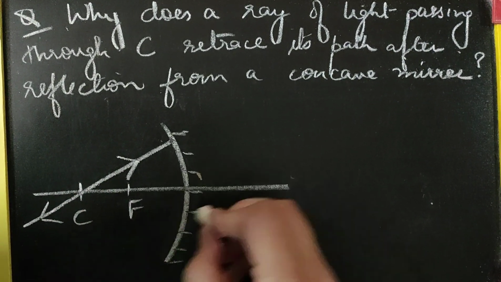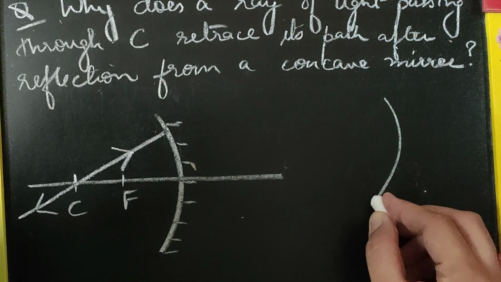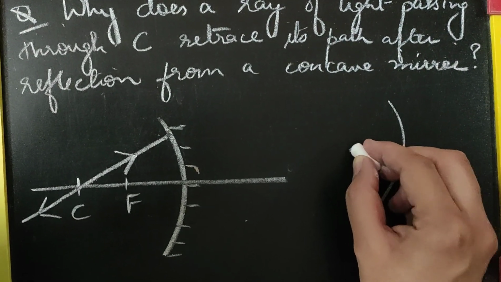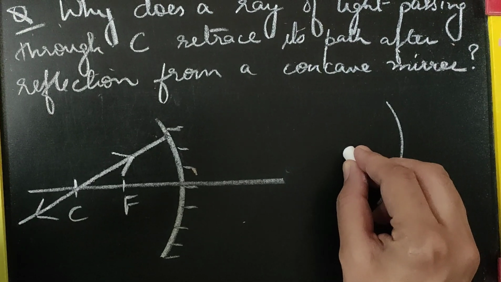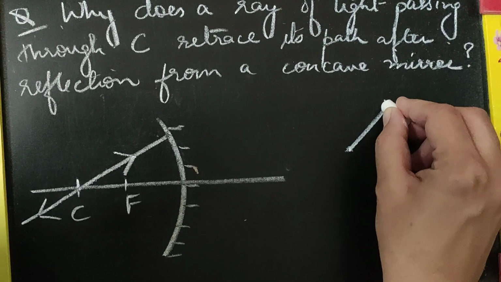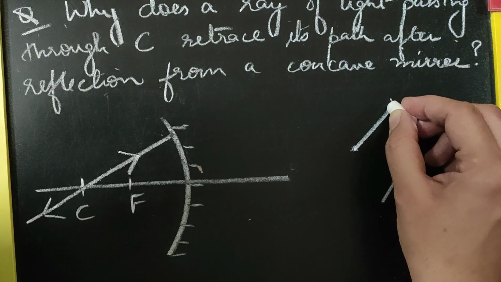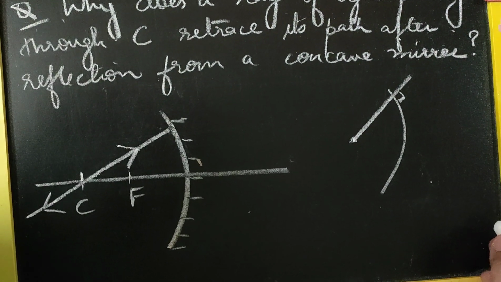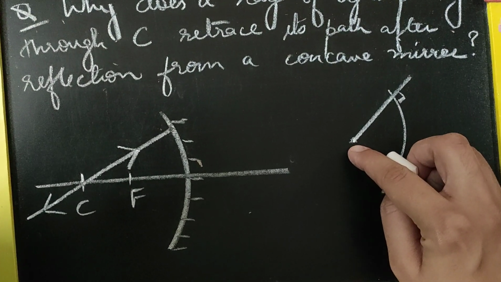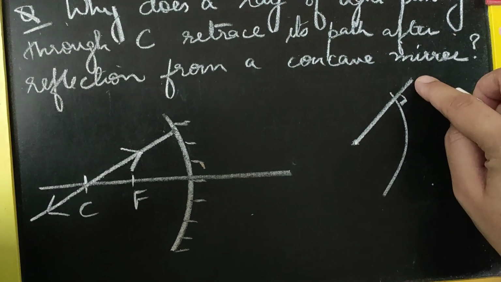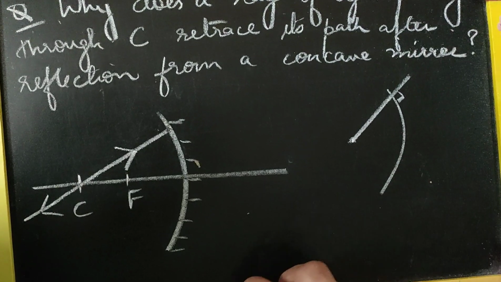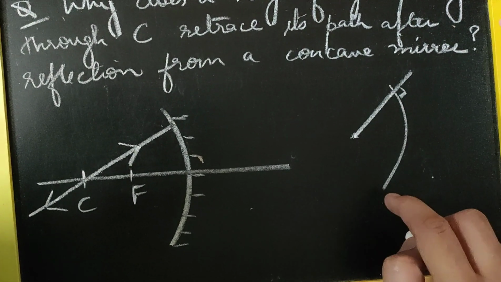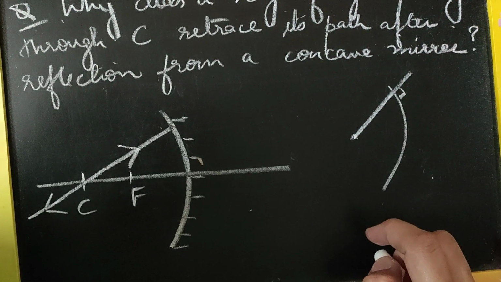Now remember, in case of spherical mirrors or any curved surface, a ray or a line which is going from the center towards the surface is perpendicular to the surface. That is how we draw normal to a curved surface. We take a line starting from the center, and when it reaches the surface, it is perpendicular to the surface. Or you can say the radius is always perpendicular to the circle or the curved surface.